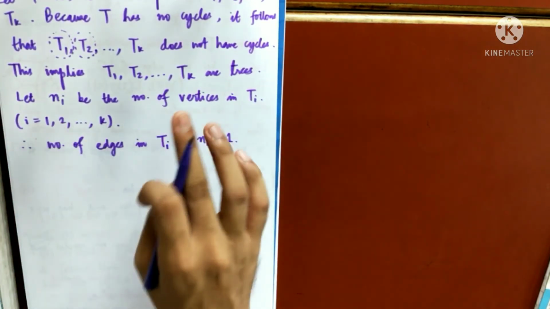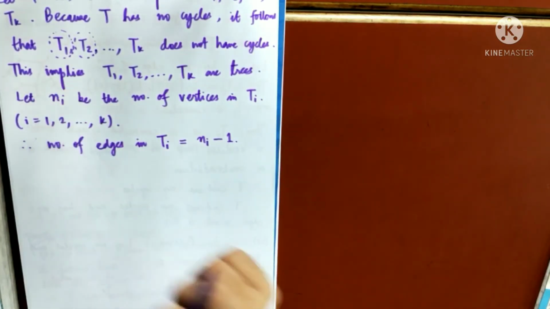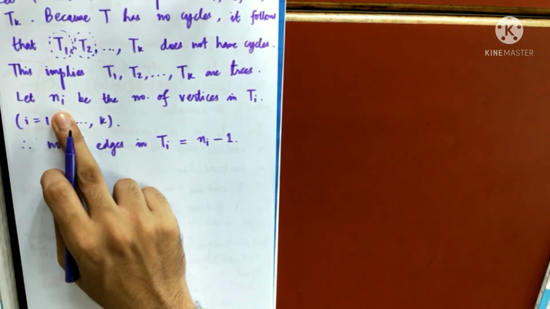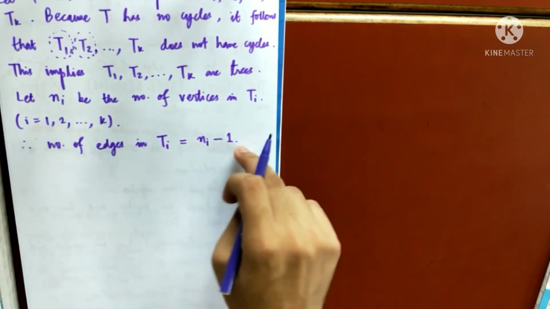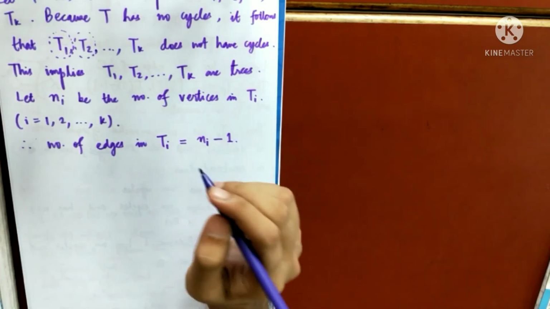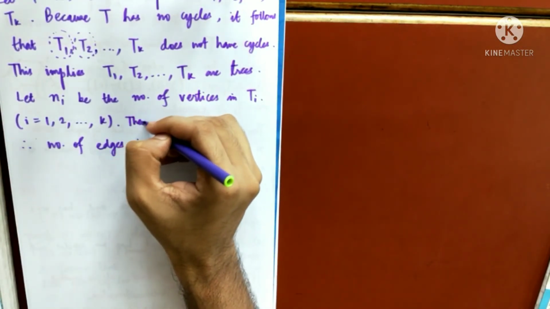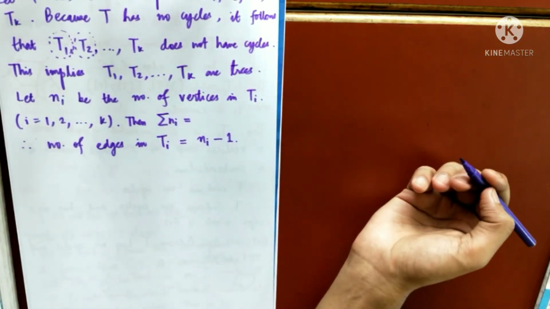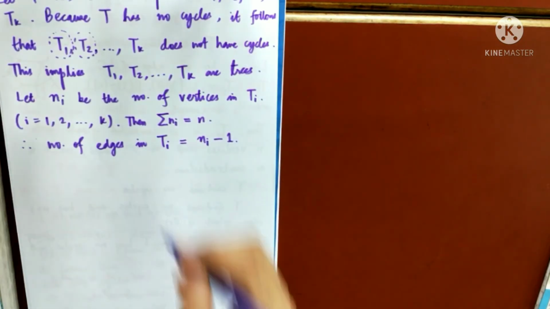So because each Ti is a tree, I am assuming that there are ni vertices in Ti and the number of edges in Ti is ni minus 1. So what we know, I should write in here, is that the summation of ni is nothing but n, because the total number of vertices in the graph is n. So i running from 1 up to k.